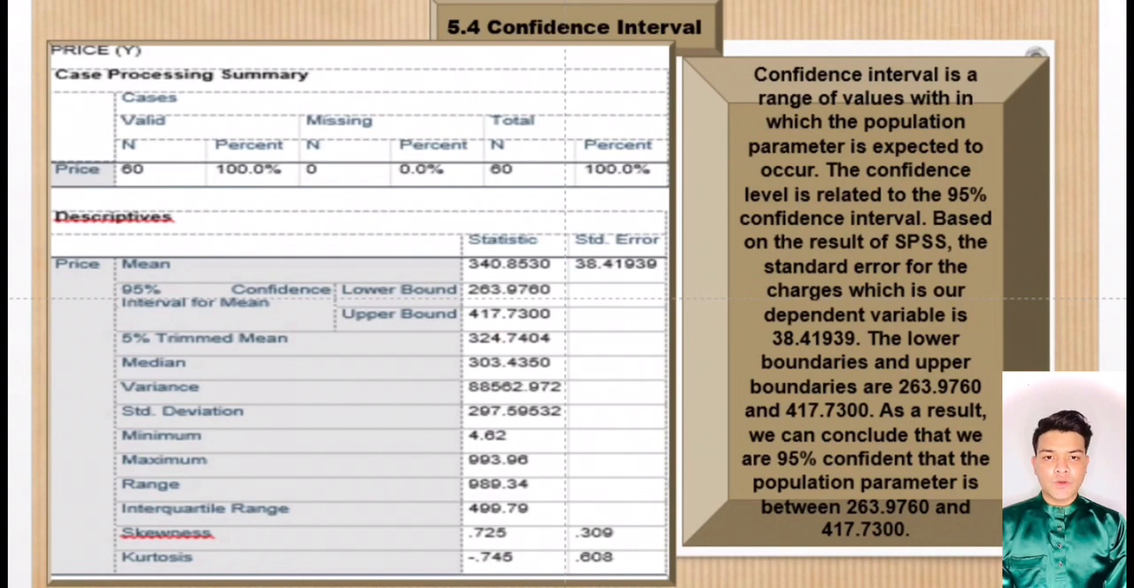5.4 Confidence interval. A confidence interval is a range of values within which the population parameter is expected to occur. The confidence interval is related to the 95% confidence level. Based on the result of SPSS, the standard error for the charge, which is our dependent variable, is 38.41939. The lower and upper boundaries are 263.9760 and 417.7300. As a result, we can conclude that we are 95% confident that the population parameter is between 203.9760 and